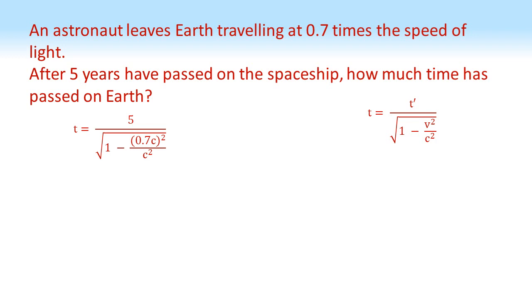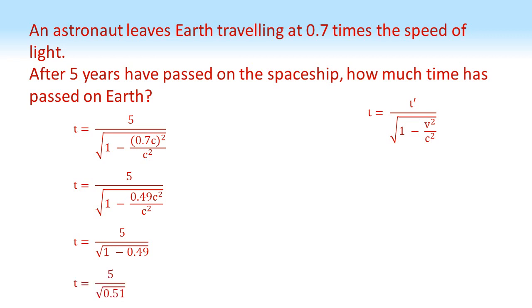We can then square the brackets at the bottom of the fraction there to give us 0.49c squared. Cancel out those two c squareds to give us t equals 5 over the square root of 1 minus 0.49. This equals 5 over the square root of 0.51, which gives us an answer of approximately 7 years. So the astronaut is 5 years older. Everybody else outside the spaceship is actually 7 years older. Time has slowed down for the astronaut.